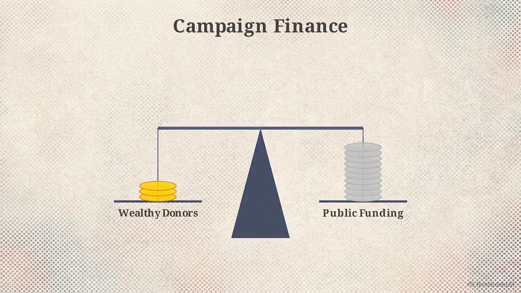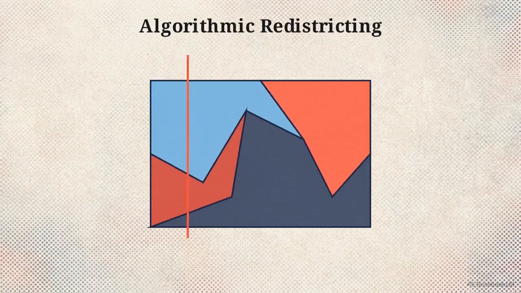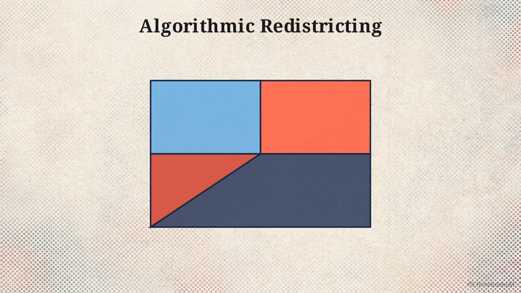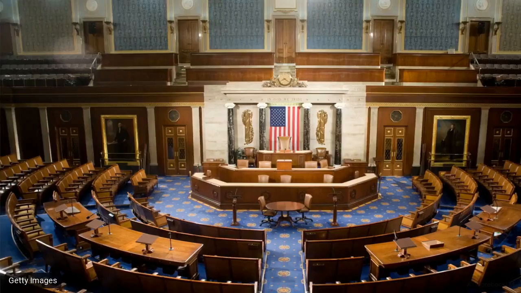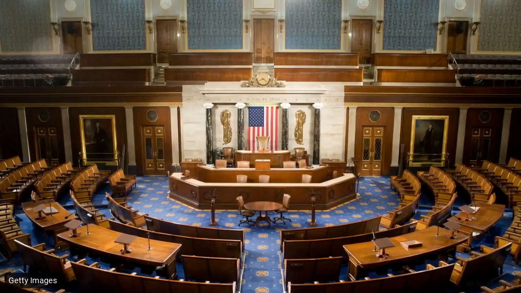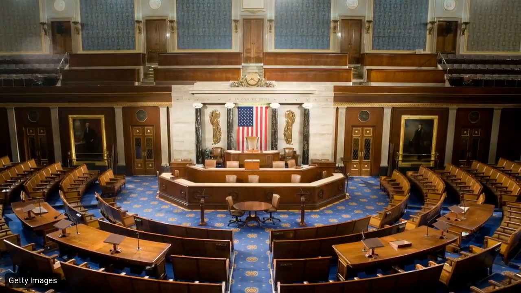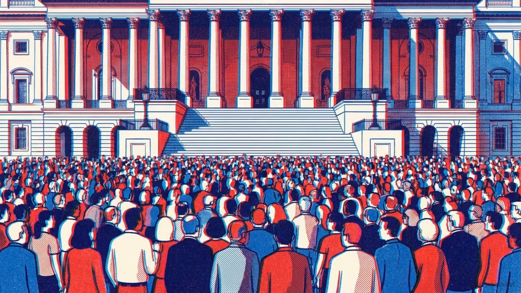Point 21 neutralizes partisan gerrymandering. By handing district drawing authority to neutral algorithms, voting maps are defined by population data rather than political advantage. Simultaneously, Point 9 expands the House of Representatives. Currently, the average congressional district has reached over 700,000 constituents. Adding more seats lowers that ratio and restores the People's House.